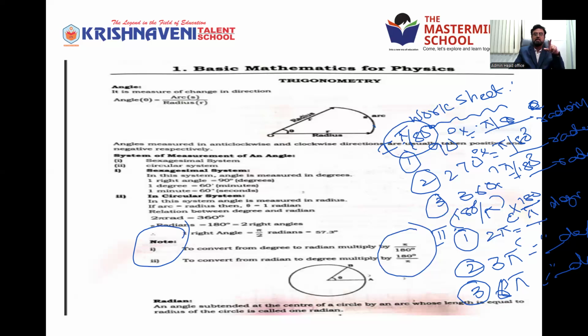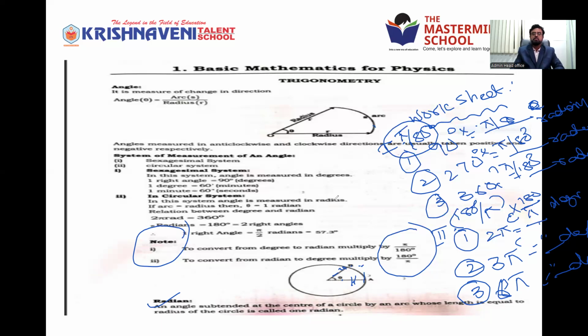It is given clearly what is angle in the diagram also. A to B is the arc and theta is the angle. Then what is radian? Next point. An angle subtended at the center of the circle by an arc whose length is equal to the radius of the circle. This is the radius of the circle, OA. When you move from O to B, this is also the radius, which is equal to this one only. These both are same. And the second line is making angle theta with the first line.